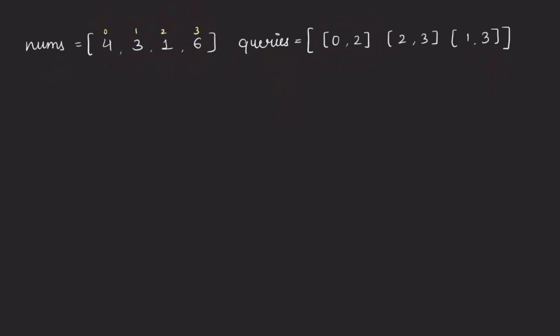But the constraints given to us are that the length of nums is 10 to the power 5 and the length of queries is also 10 to the power 5. So we should think of some other, better approach. So see, since we know that the nums array is not going to change, all of these queries are just subarrays of nums. So what we can do is identify at which indices in the nums array a violating index is present. Violating index meaning a particular index which has the same parity as its adjacent element, right?